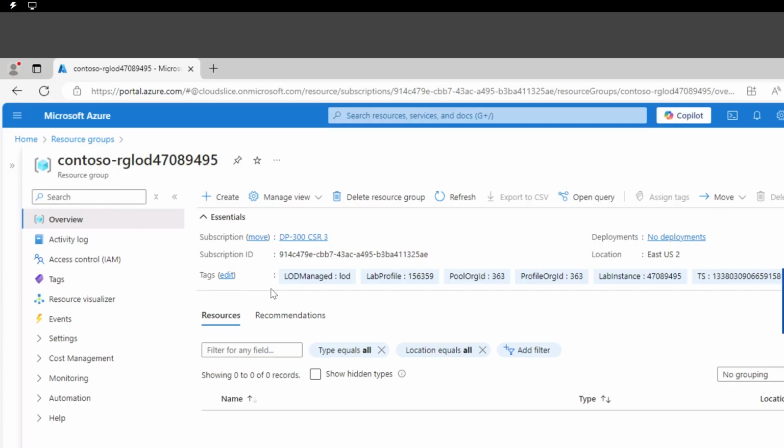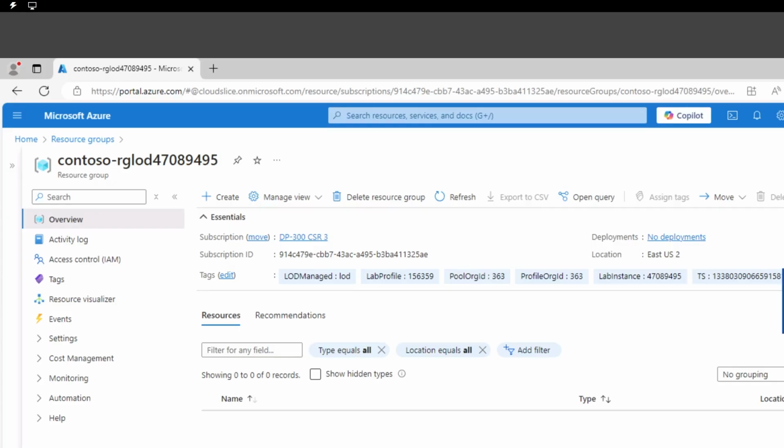A resource group, what is it? Well, it's kind of like a logical container within your subscription for managing those resources. So all of the resources and components that I will deploy as part of the demo will be placed within that resource group as well. That's going to be the intent for us.